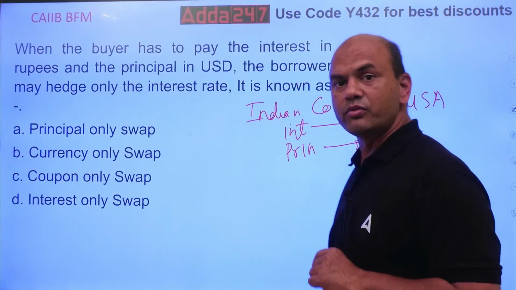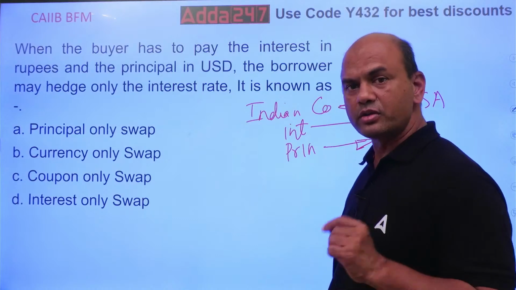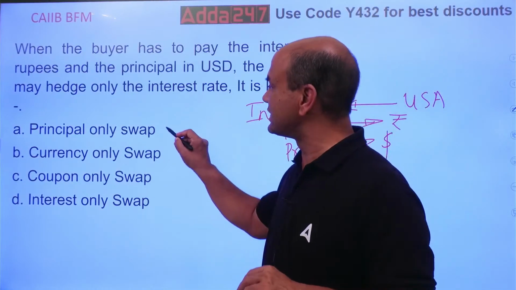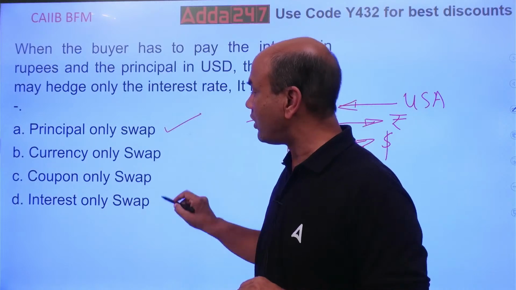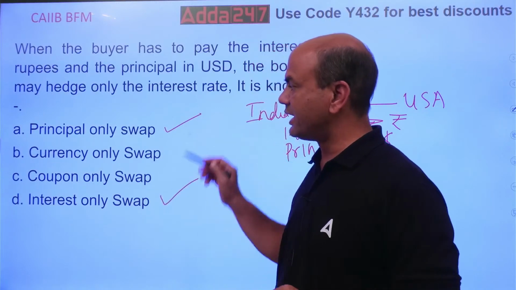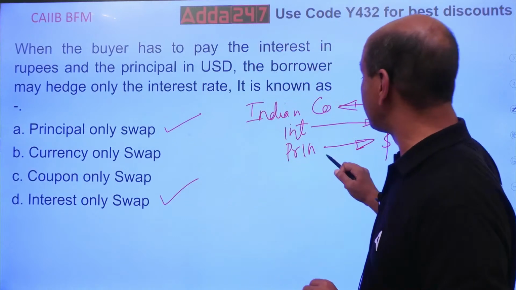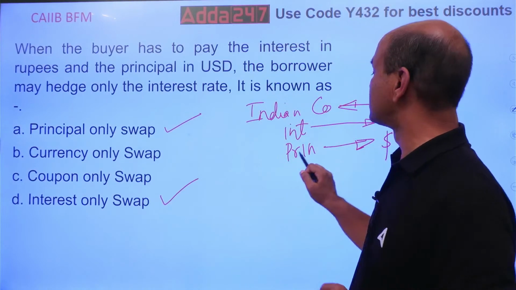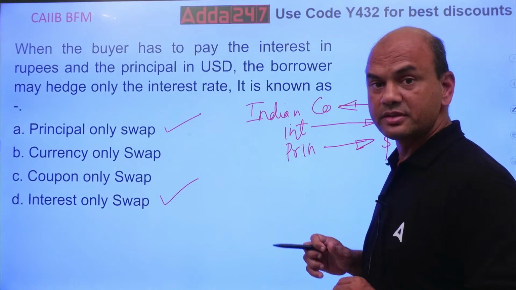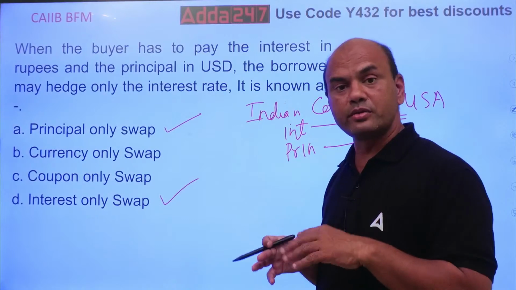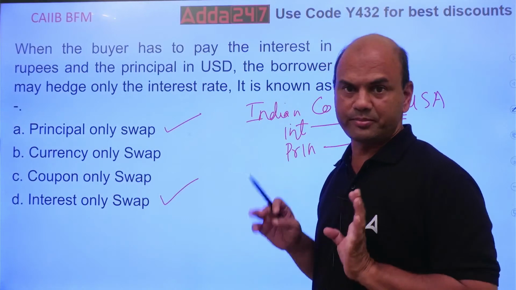Now I'll tell you what the problem is. All of you will get confused over here. Many of you might have thought of the answer as this or this, A or D, principal only swap, because what you are thinking, principal I have to pay in dollars, I have rupees, so principal is the problem, dollar might go up or down, so I'll be using that swap.